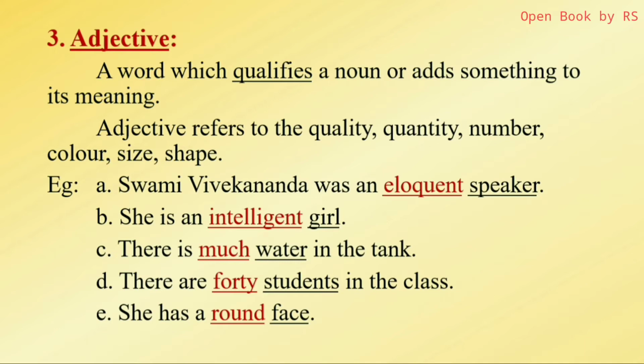His quality is referred. Quality of the great Swami Vivekananda. Intelligent girl. What sort of a girl she is? It also refers to quality. So in this way, adjective refers to quality, quantity, number, size, color, shape, and so on. All these are the adjectives, and we use adjectives in our day-to-day life always.